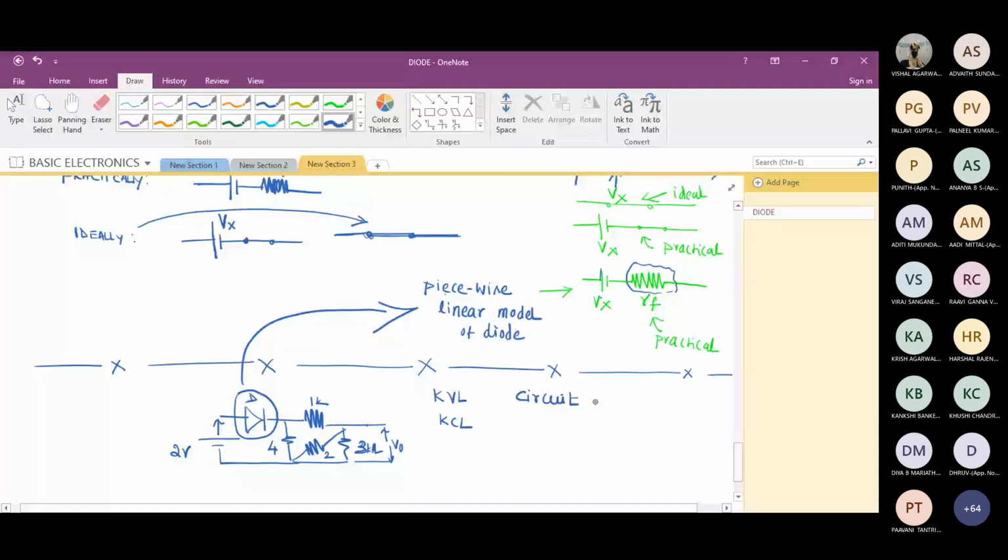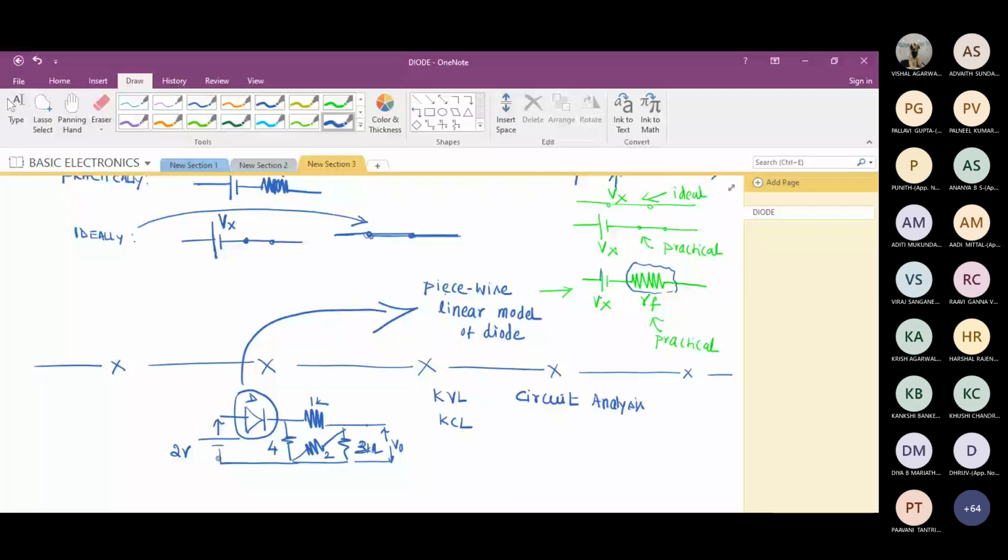To analyze any circuit where you find a diode, this model really helps you. We model a device to do circuit analysis so that we can apply any laws, Kirchhoff's voltage and current law. In a later part, I'm going to apply Thevenin's theorem, Norton's theorem, node voltage analysis, and mesh current analysis. So many analyses you can do.